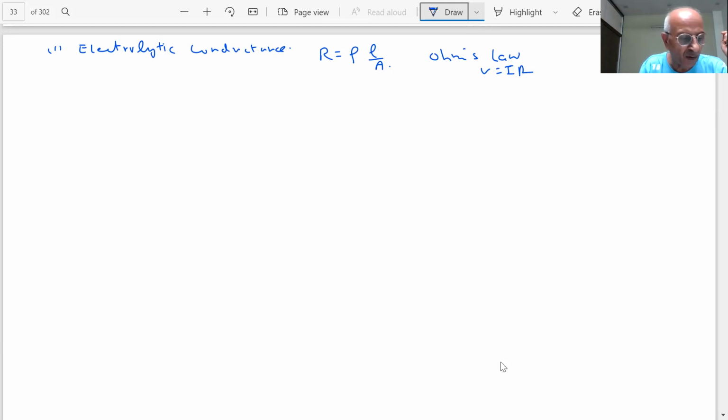Q, the charge, is I into T, students. With the resistivity, we then defined conductance, 1 by R. L by A was the cell constant. All these were important for the numericals, students.